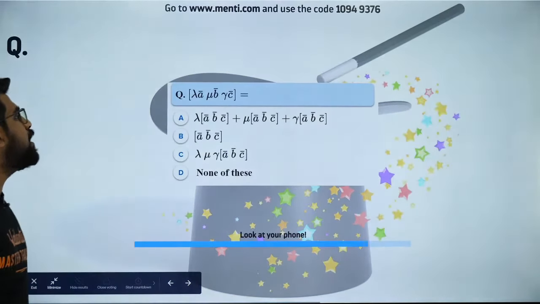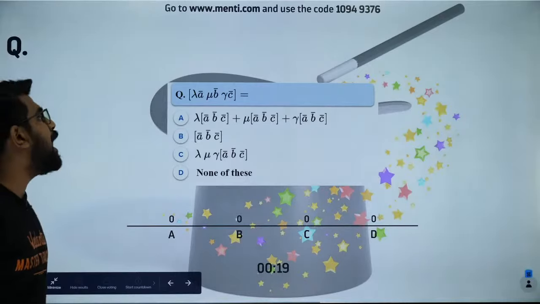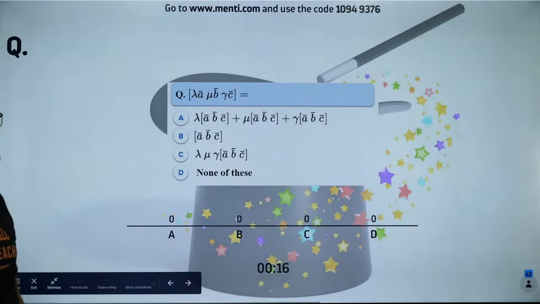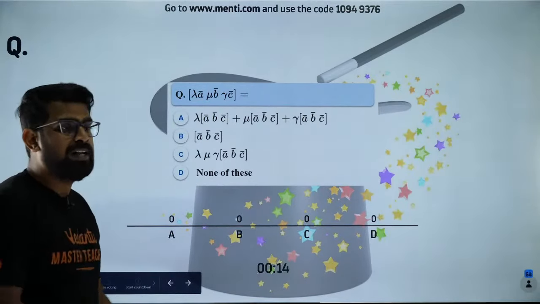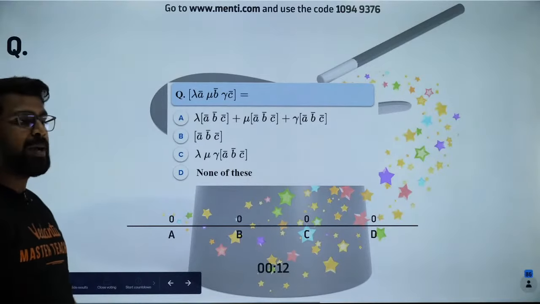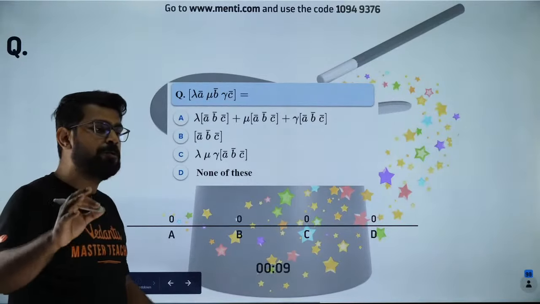So lambda A, mu B, gamma C. If you take the scalar product of that, how will you simplify it? That is the question. I want all of you to answer it.